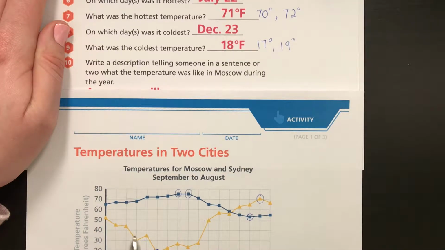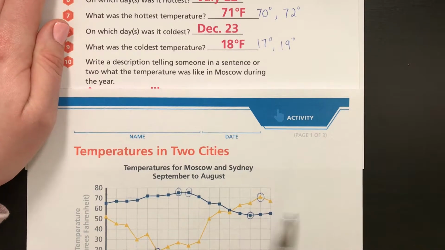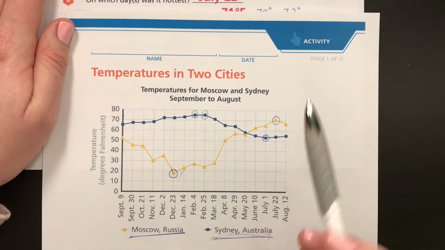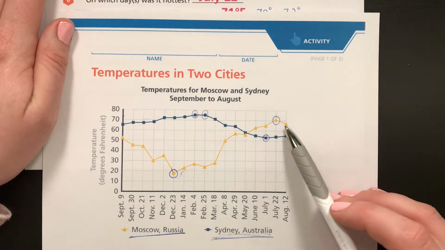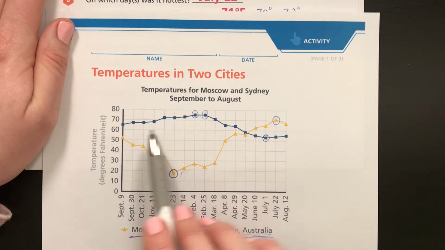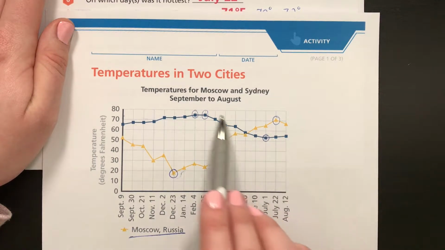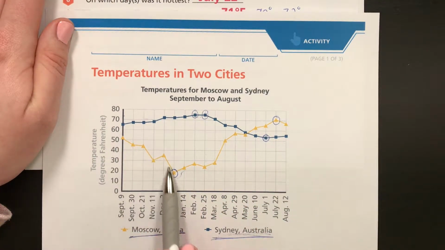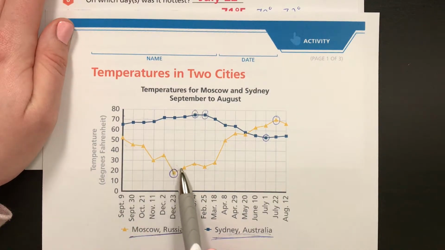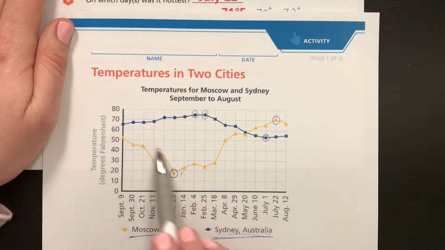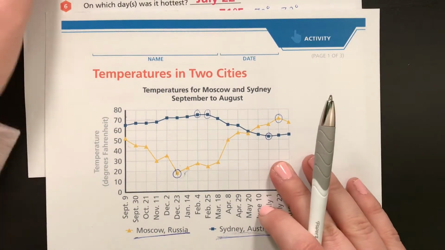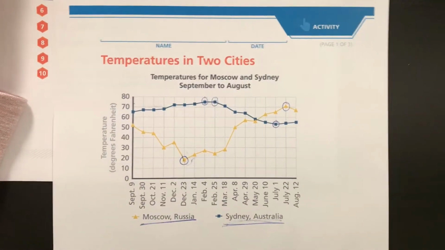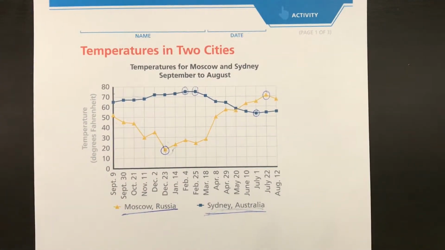You can see that there's a much bigger difference between the highest and the lowest points in Moscow. So Moscow, it seems like, has much more of a temperature, or a season than Sydney does. Sydney is kind of like almost summer all year round, whereas in Russia, you can see it's almost like how it is here. From September to December, January, it goes down, and then after that it starts going up. So they seem to have seasons, sort of like the United States. So that would be one thing I would definitely include in that description.